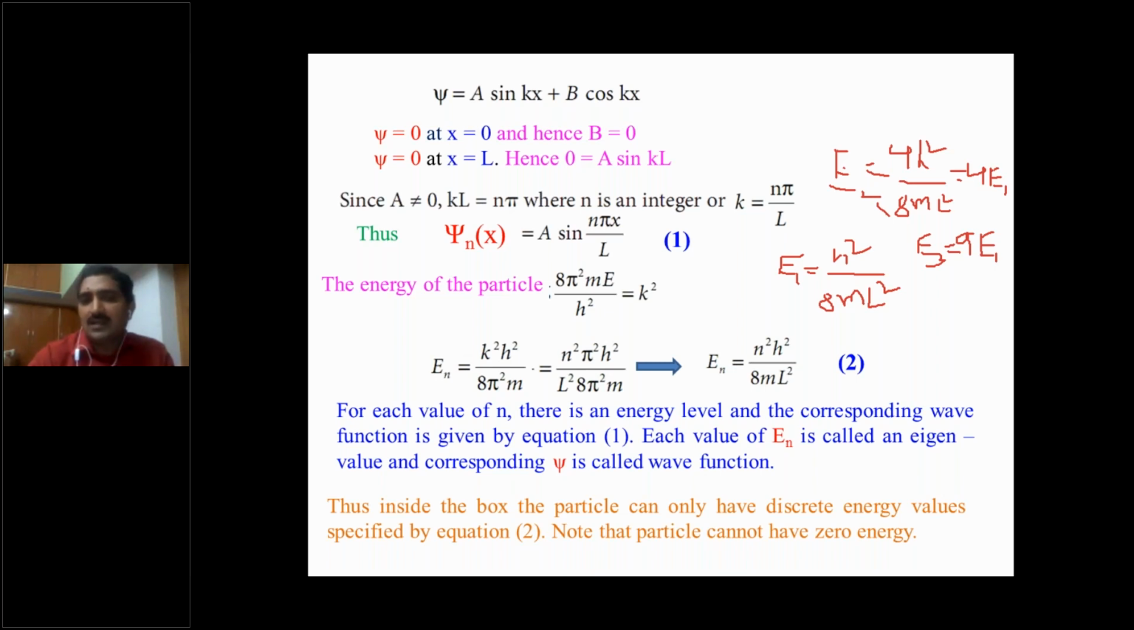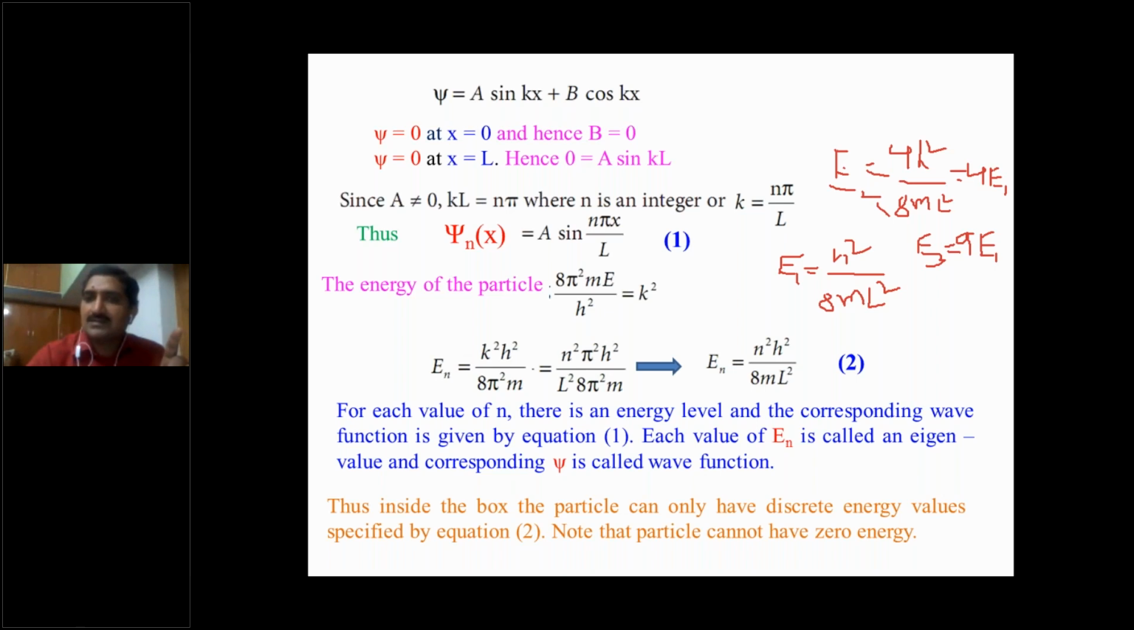So from that, the difference of any two successive energy levels is constant from Planck's quantum theory. But here, E2 minus E1 is equal to 3E1. E3 minus E2 is equal to 5E1. That means the difference of two successive energy levels is not constant. It is variable. So that is about the quantum mechanics.